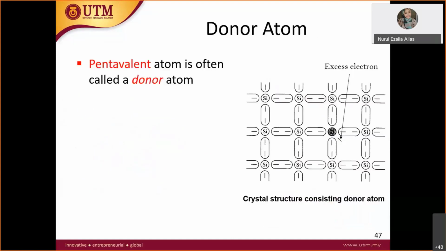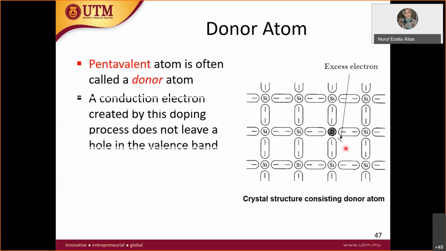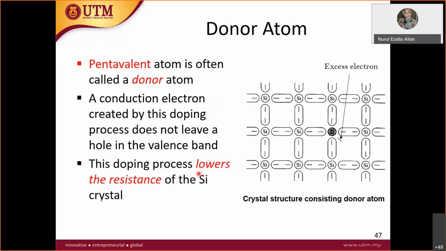So this is what happens in the other drawing. We have an excess of electrons here. If we dope with many atoms, we have a lot of excess electrons. This is how the crystal structure looks, like I said just now, the crystalline silicon. A conduction electron created by this doping process does not leave a hole in the valence band. So this doping process lowers the resistance. Lowering the resistance means you can conduct current.